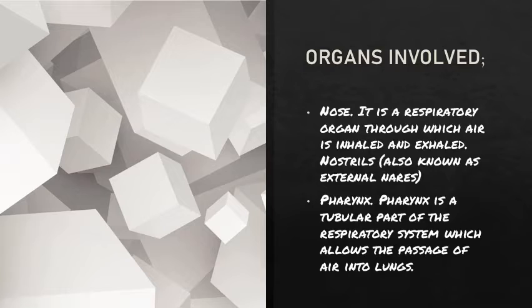Now, what is pharynx? Pharynx is a tubular part of the respiratory system which allows the passage of air into the lungs. Pharynx allows the passage of air, that is oxygen, into the lungs.